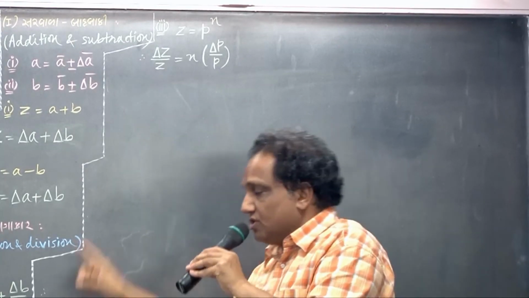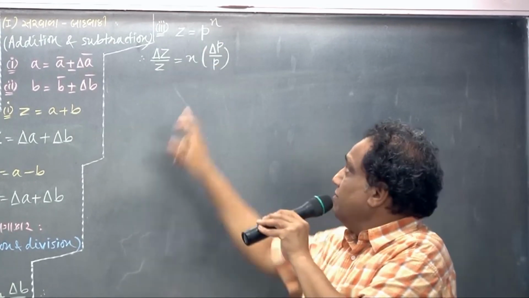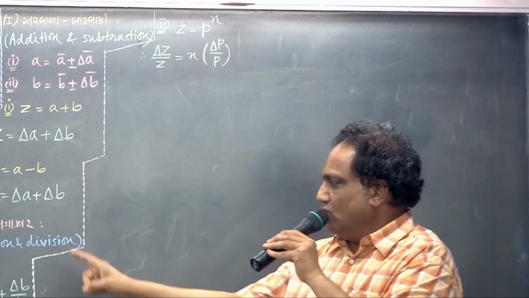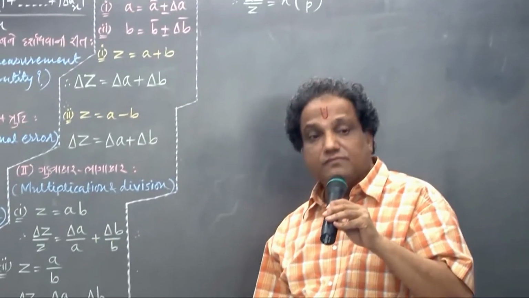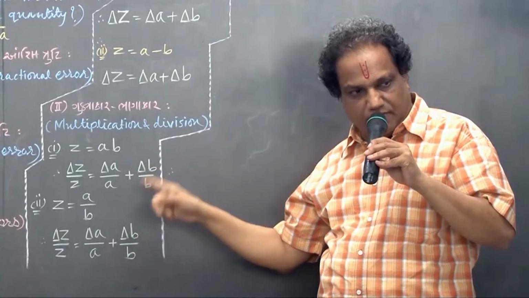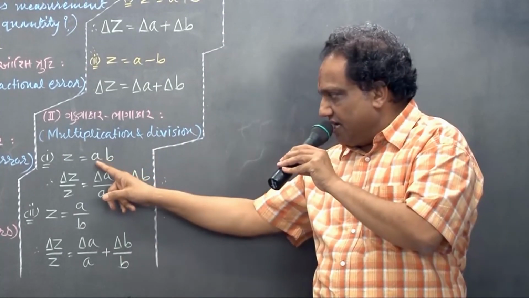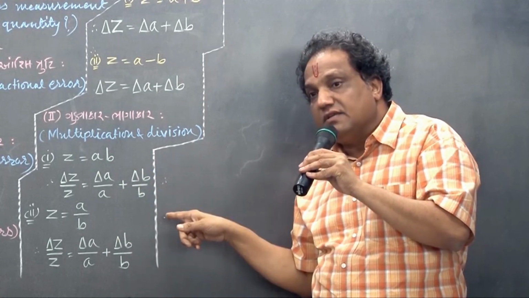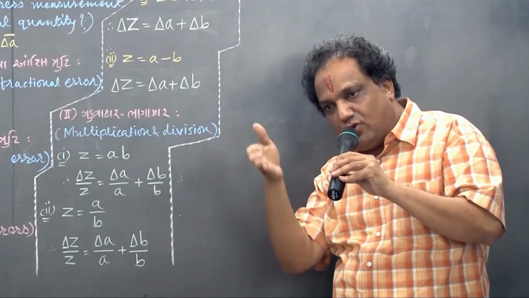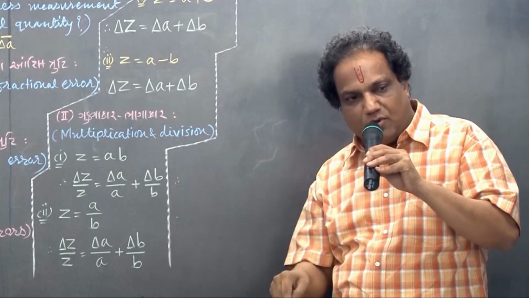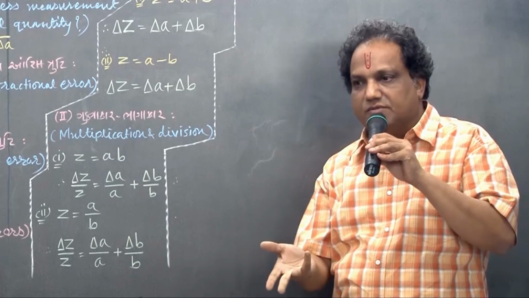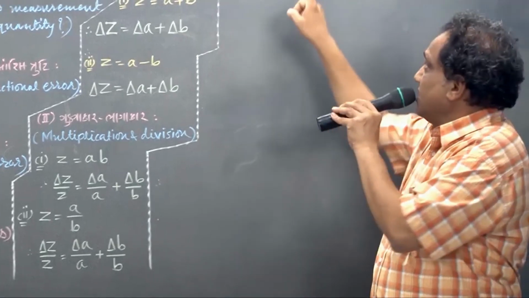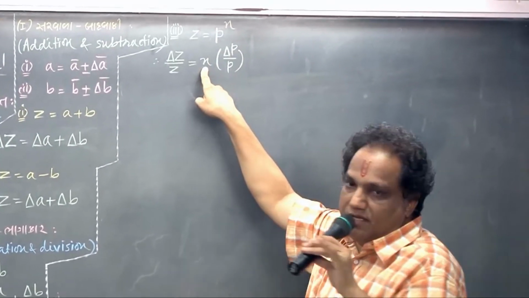Suppose n is 3. Then P cube means P into P into P. What did you write for A into B? Delta A upon A plus delta B upon B. Suppose it is A into B into C; then delta A upon A plus delta B upon B plus delta C upon C. Now, instead of A into B into C, it is P into P into P: delta P upon P plus delta P upon P plus delta P upon P. How many times? 3 times, which means n times, because we have taken n equal to 3. That's why this power becomes a multiplier.